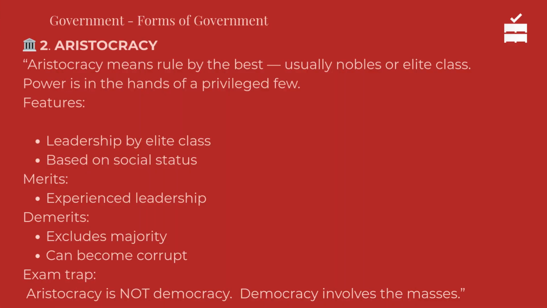2. Aristocracy. Aristocracy means rule by the best, usually nobles or elite class. Power is in the hands of a privileged few. Features: leadership by elite class, based on social status. Merits: experienced leadership. Demerits: excludes majority, can become corrupt. Exam trap: aristocracy is not democracy. Democracy involves the masses.